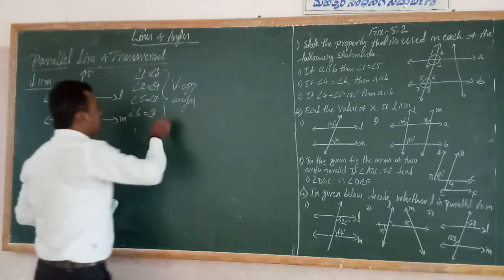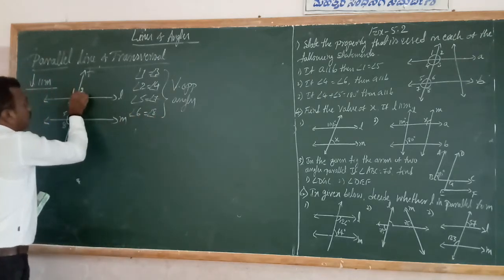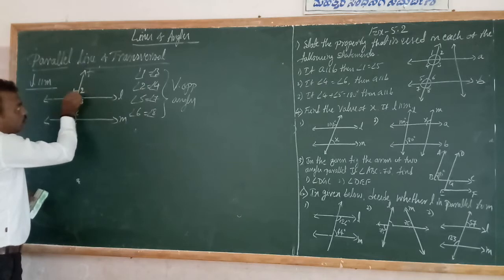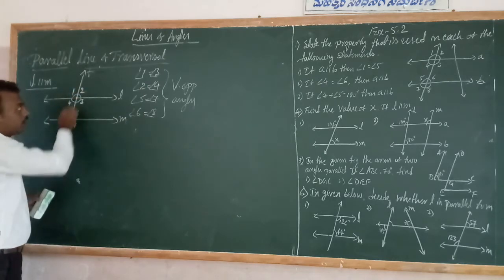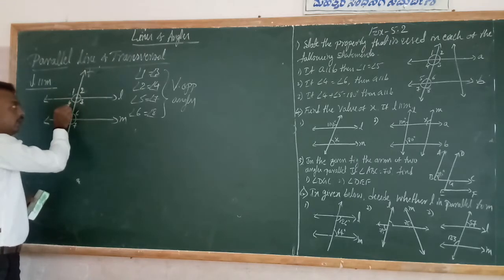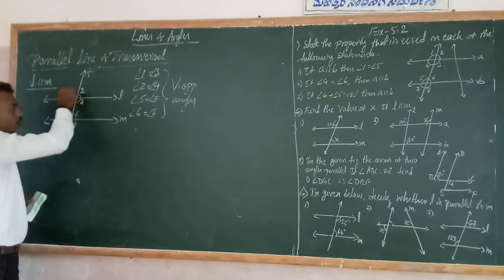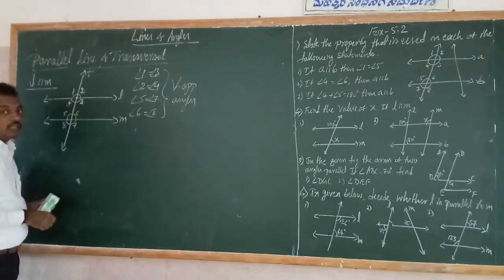Next, angle 1 and angle 2. Which pair are these? These pairs are linear pairs. 2 and 3 are a linear pair. 3 and 4 are a linear pair. 4 and 1 are a linear pair. There are 4 linear pairs here and 4 linear pairs here. Totally 8 pairs are linear pairs.